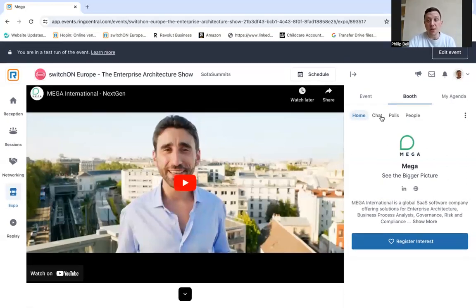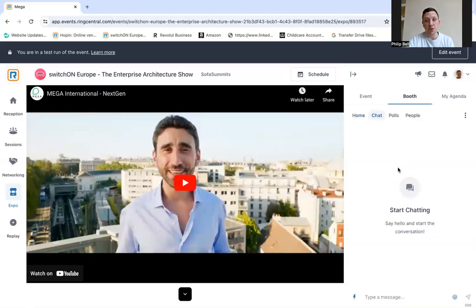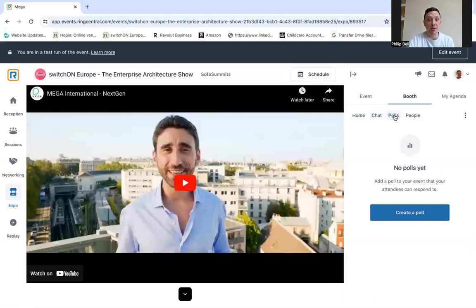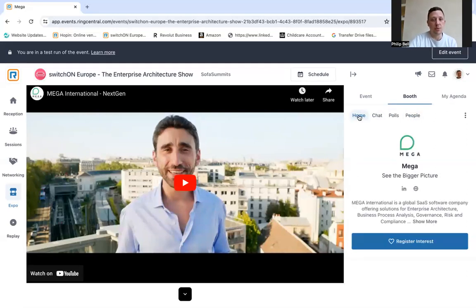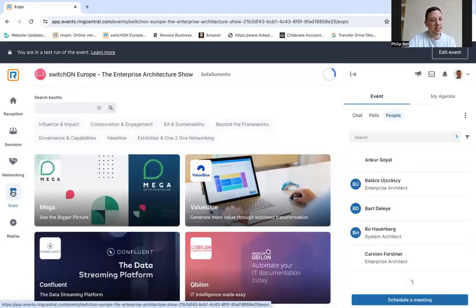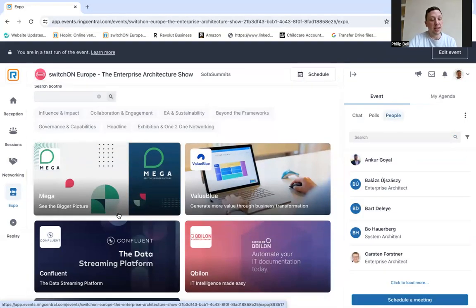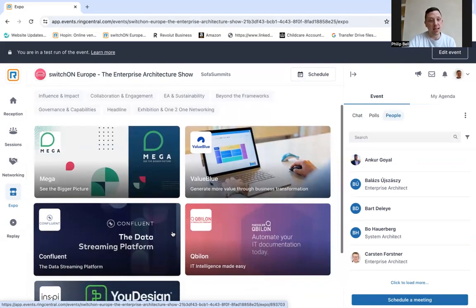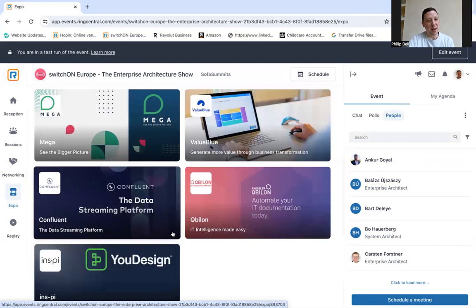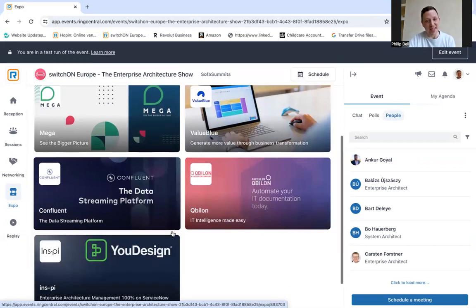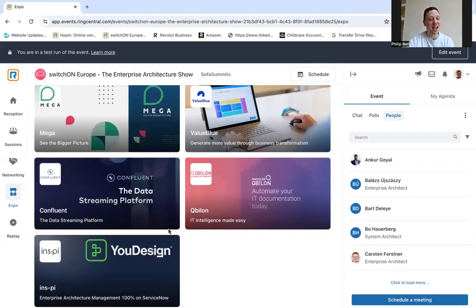If you have any questions for the people running the booth, you can chat there, and some will be running polls as well. And then there's also a People tab here, so you can see who else is in the booth at any one time. So this is the expo. Again, during the networking breaks, if you're not in the networking zone, feel free to head over to the booths and check out what our sponsors can do for you in terms of the different solutions that they have. So that is the expo.